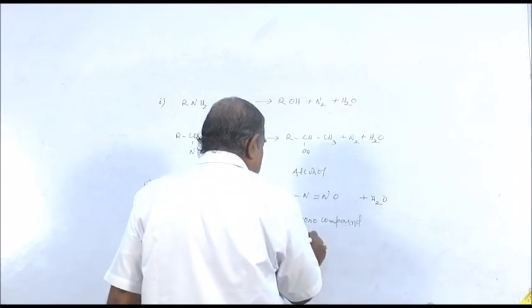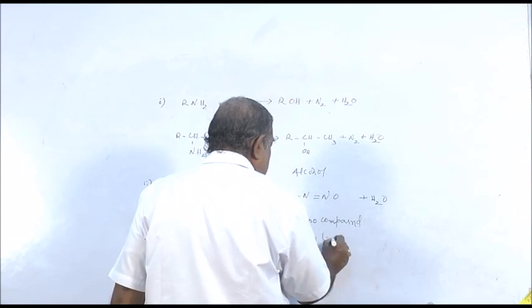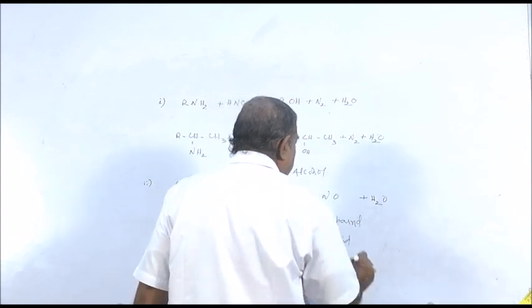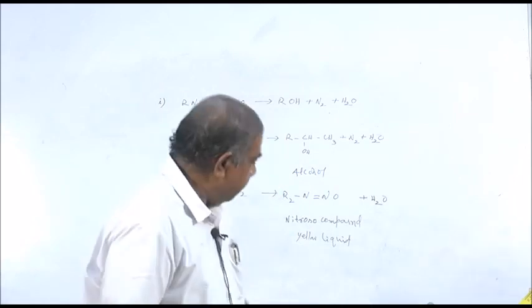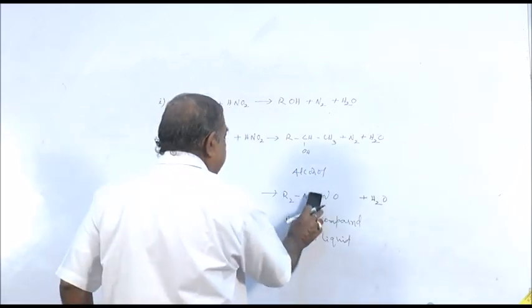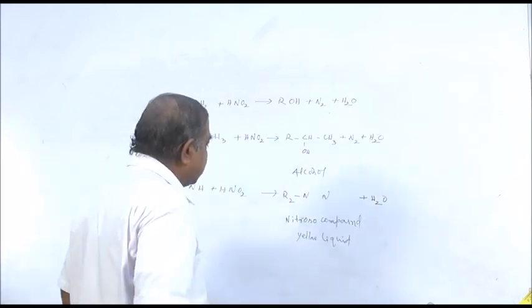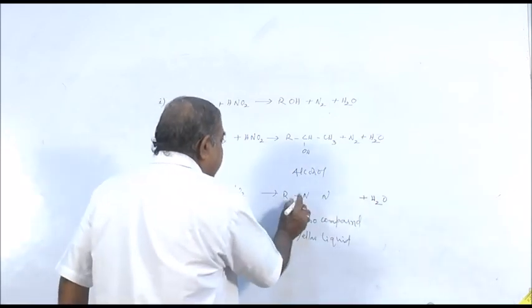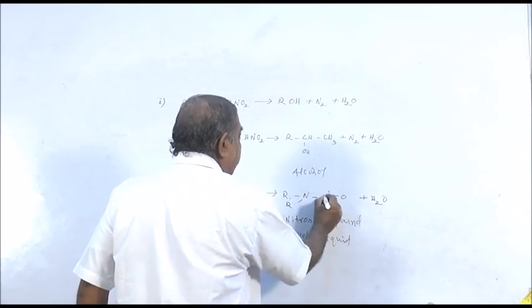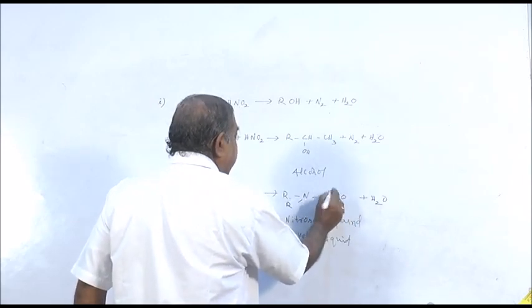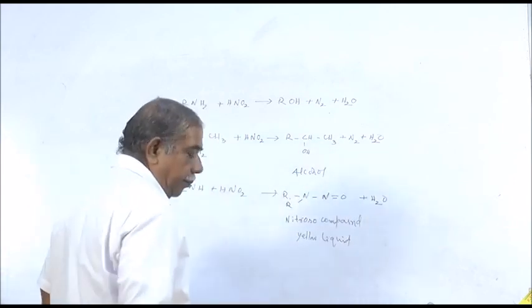Sorry, here is a little mistake in the structure. Two alkyl groups, here R and R, single bond, double bond. Please correct it. So, nitroso compound.